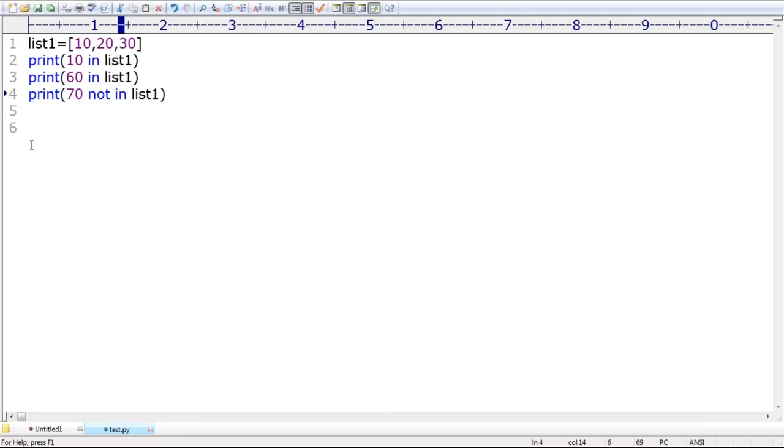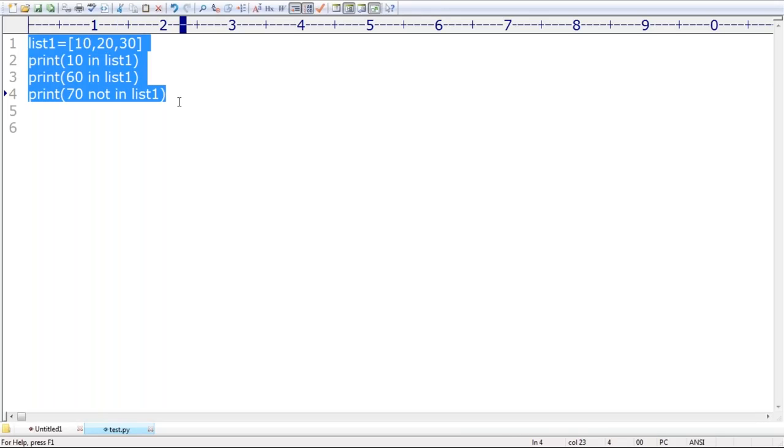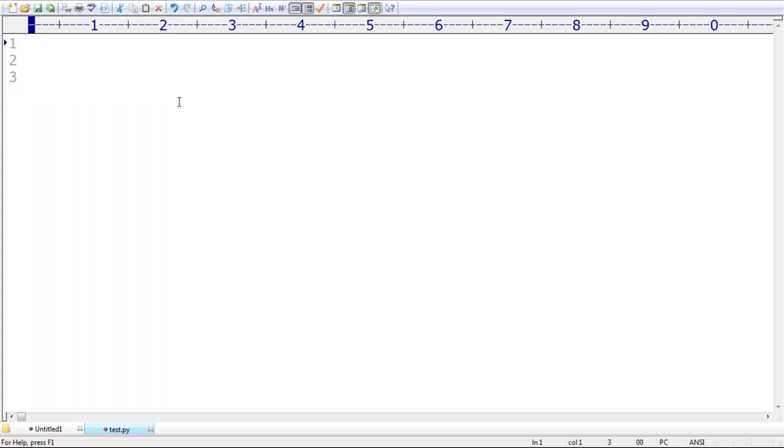Next, what is the next thing we need to talk about? The in operator and the not in operator are not applicable only for lists. You can apply them anywhere. Like, I'm taking S is equal to the string "hello learning Python is very easy". Now this is my string.